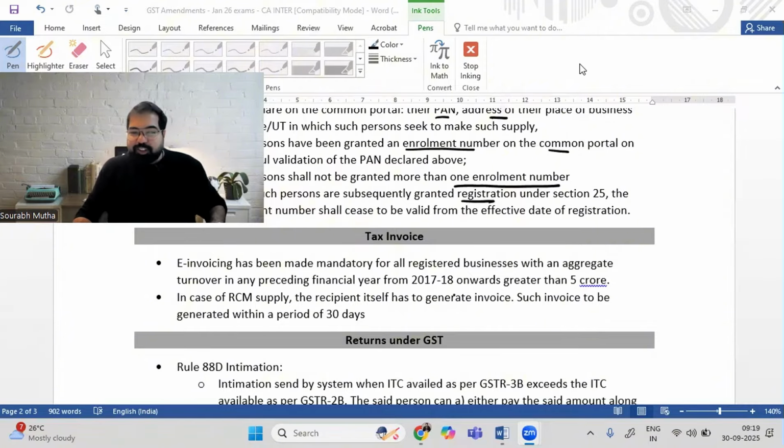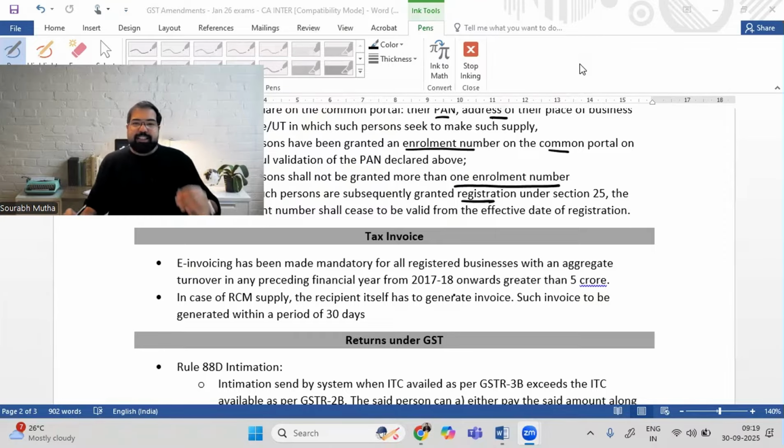All right, let's move ahead to the next chapter. The next chapter is tax invoice, guys. If you go and buy something, example, a new mobile, iPhone 17 Pro Max, will the shopkeeper give you an invoice? Of course, they will give you an invoice. And if you're using it for business purpose, that is the invoice based on which you can also take credit. That invoice also has to be uploaded on the GSTR1 portal.